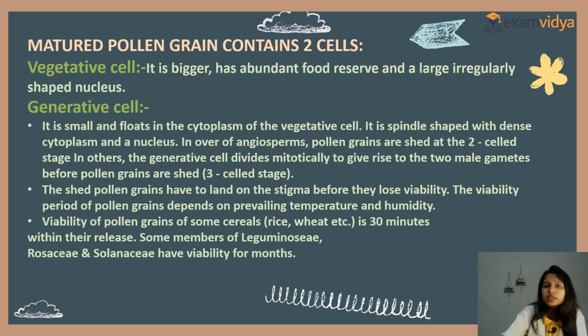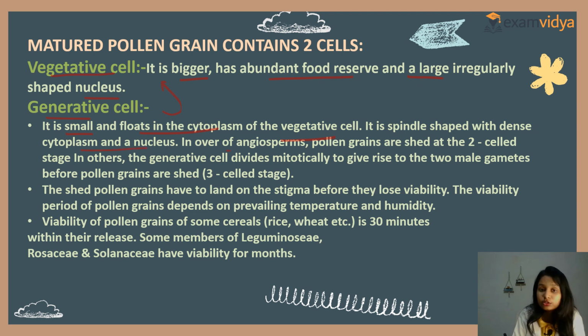Next, what is a mature pollen grain? A mature pollen grain contains two cells. Which ones? Vegetative cell and generative cell. The vegetative cell is bigger, has abundant food reserve and a large irregularly shaped nucleus. Clear? But what is the generative cell? It is small and floats in the cytoplasm of the vegetative cell. It is spindle-shaped with dense cytoplasm and a nucleus.